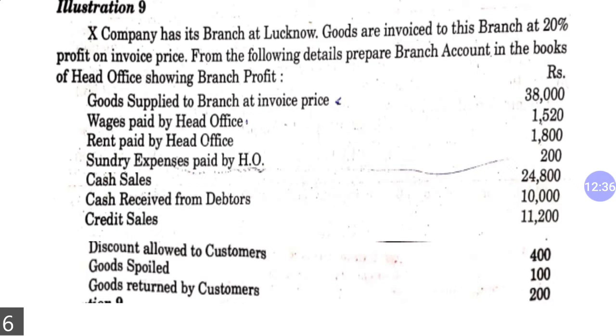Wages paid, rent paid, sundry expenses, cash sales, cash received from debtors, credit sales, discount allowed to customer, goods supplied, and goods returned by customer. This question is silent about the value of closing stock, so you will have to calculate that closing value with the help of your memorandum stock account. Okay, now let's start the question.